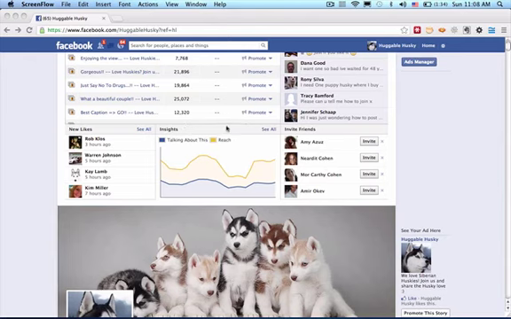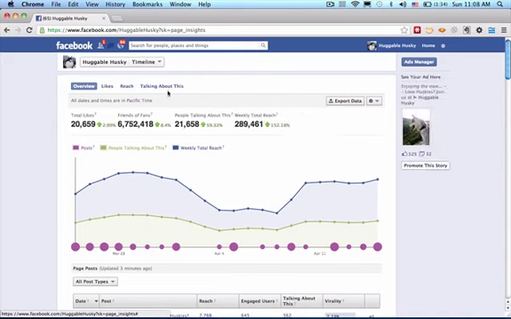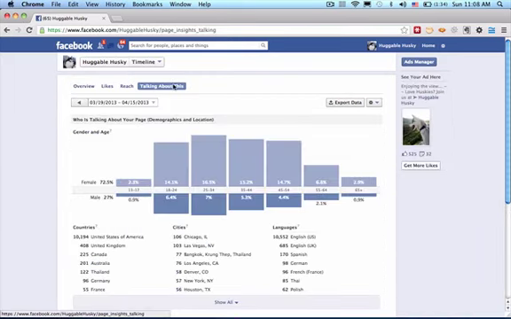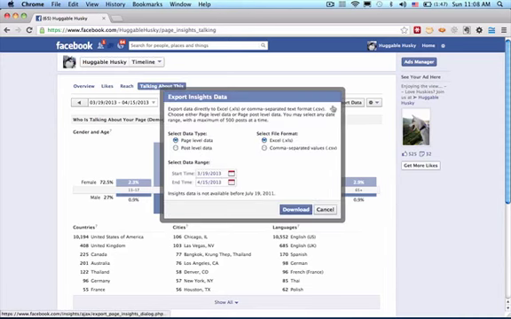What you do is you go to your insights and you select the see all right over here. Particularly, we're going to go to the talking about this section right over here. And what I want you to do is to go ahead and export the data. So what we're going to do is not only get more fans and a lot of traffic to any page that you want, whether it's your affiliate offers, squeeze pages, whatever it is that you want. But we're also going to understand our audience way better, find out what to do, reuse posts that we already used before, and we know from now on exactly what's going to happen, okay?